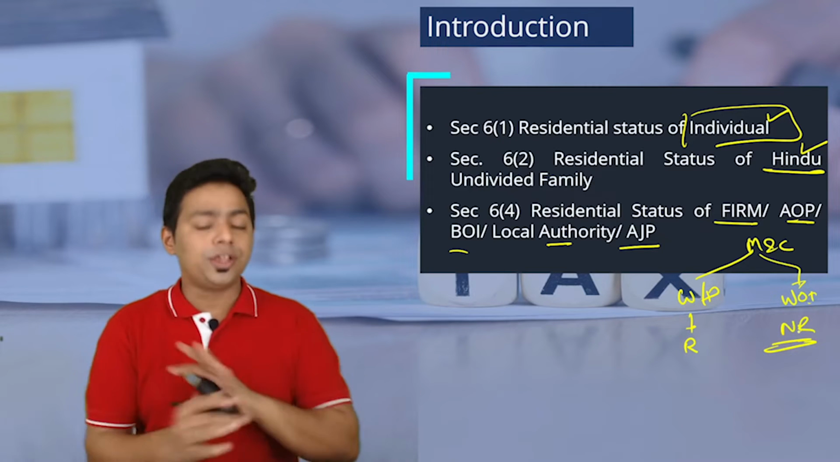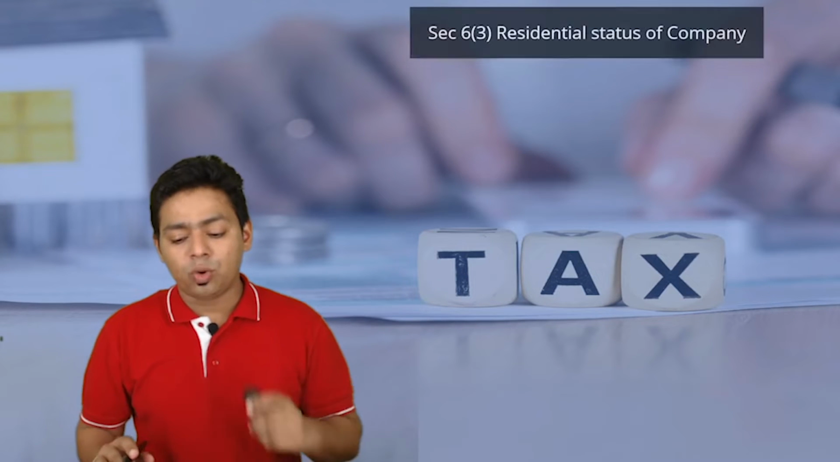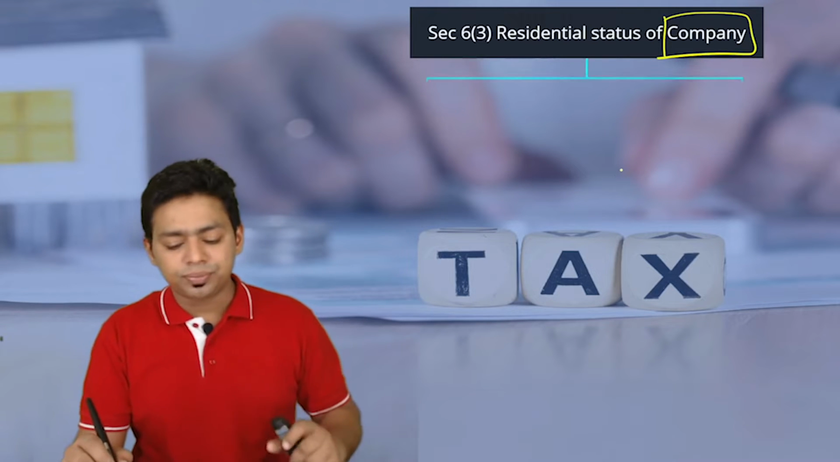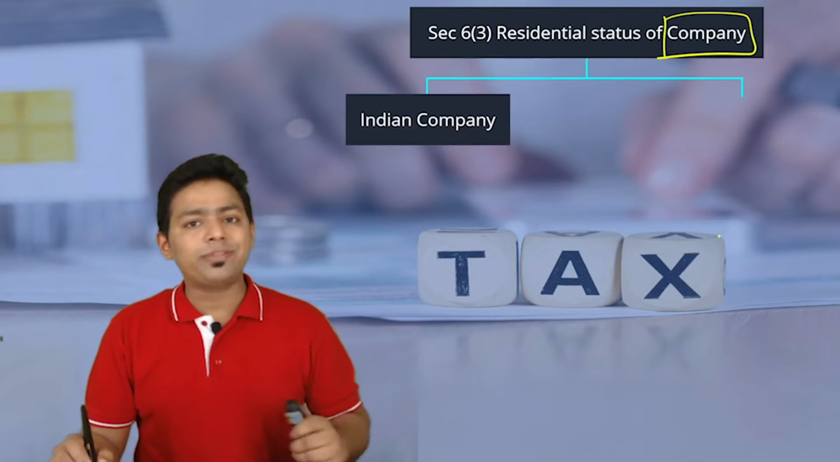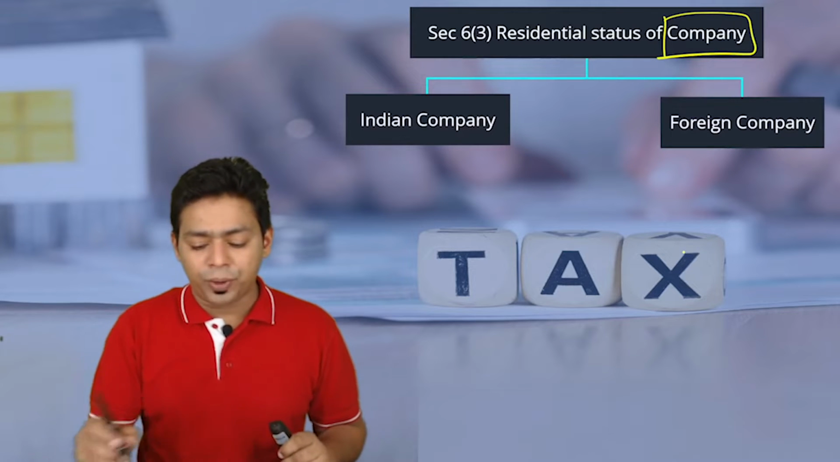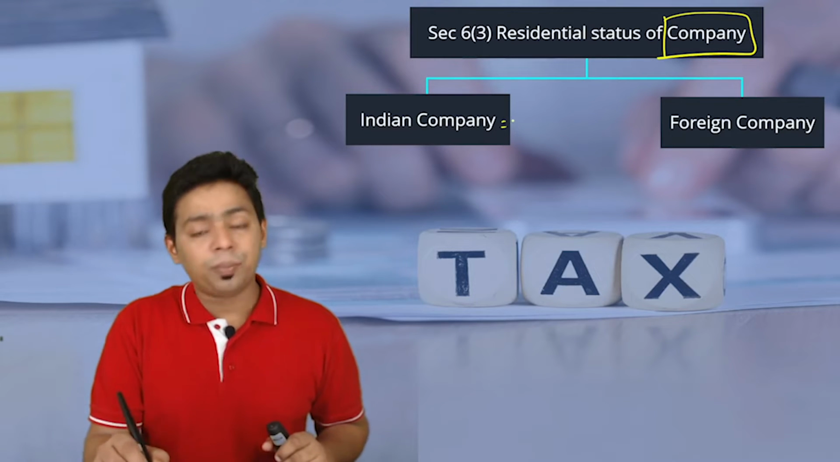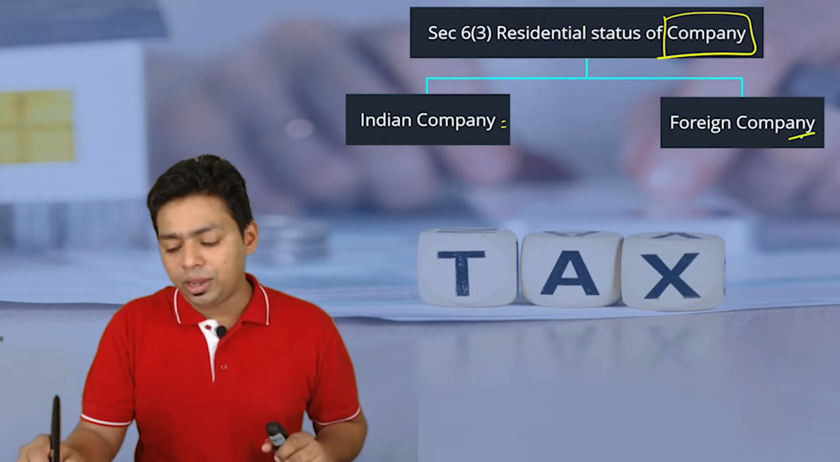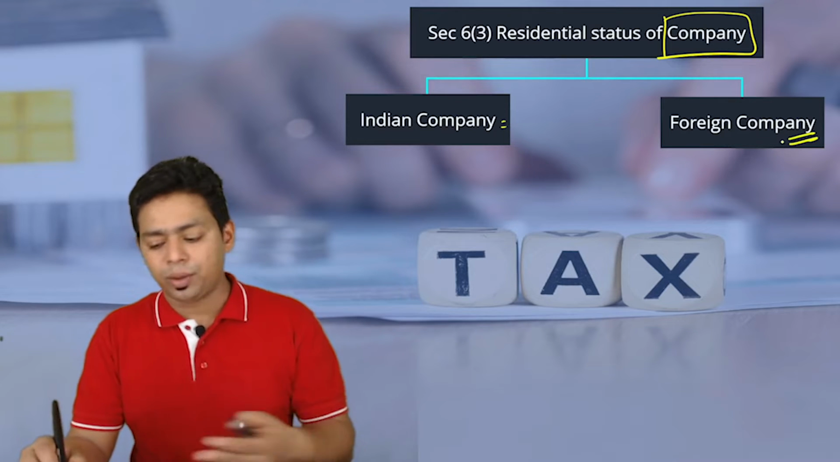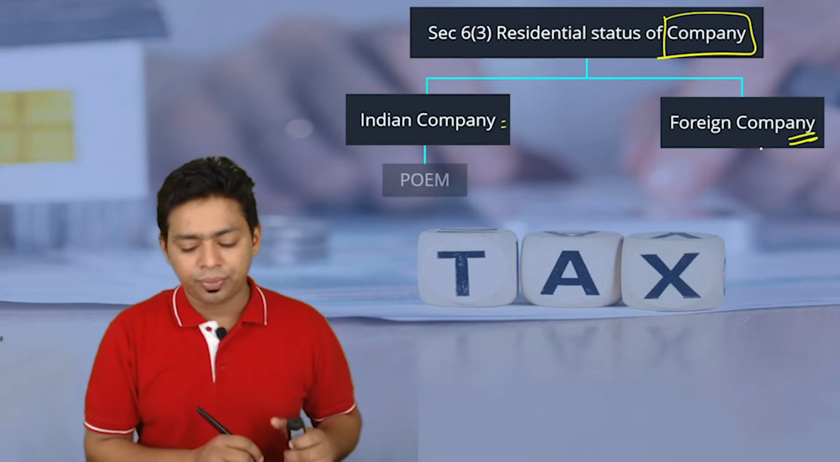But this law is not applicable for companies. Then what is the law for a company, sir? We have already discussed it, but I'm taking it as a revision here. Sir, there are two types of companies, Indian companies and foreign companies. What do you mean by Indian company? A company incorporated in India, and a company incorporated outside India. Foreign company means a company incorporated outside India.